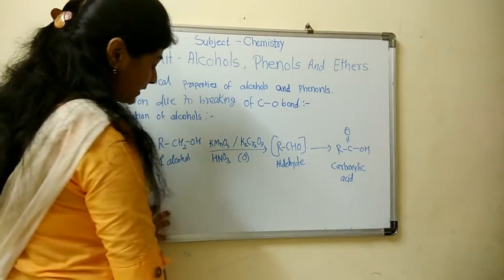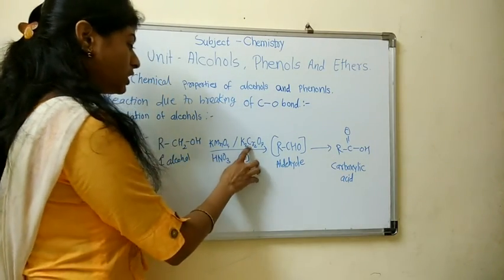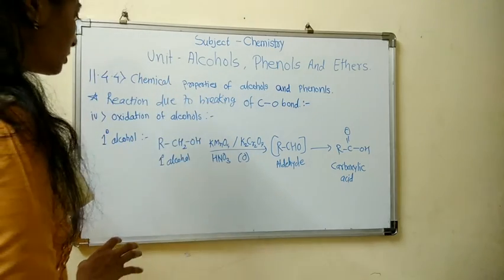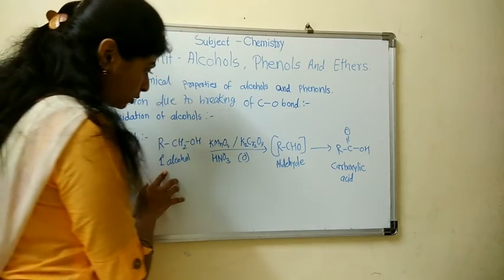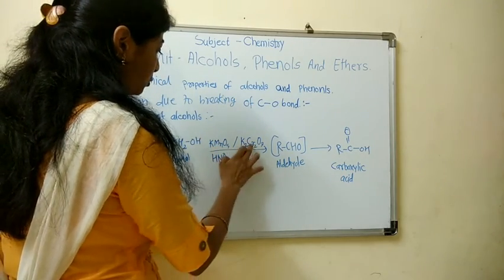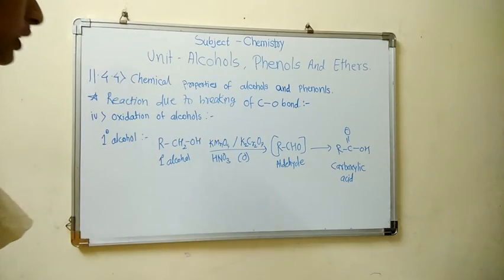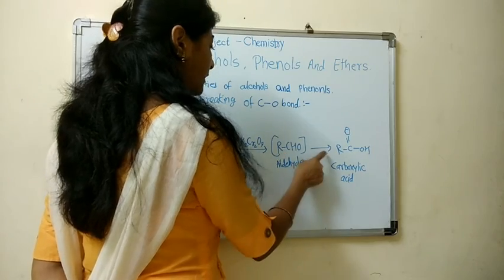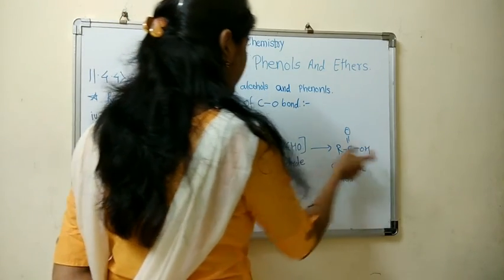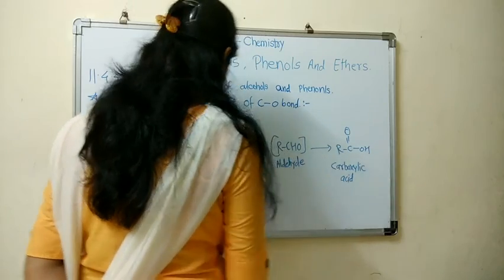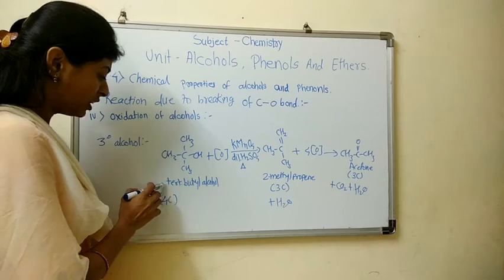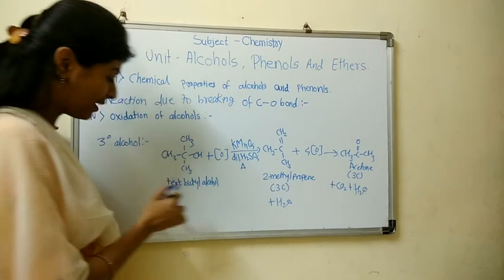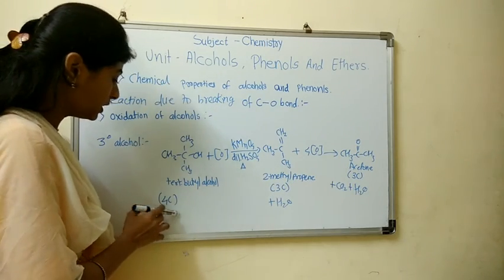When common oxidizing agents like potassium permanganate, potassium dichromate or nitric acid are used, when primary alcohol is oxidized in the presence of KMnO4, K2Cr2O7 or HNO3, it gives the product aldehyde, which on further oxidation gives the carboxylic acid having the same number of carbon atoms as the reactant. Tertiary butyl alcohol gives products which have fewer carbon atoms than the reactant.